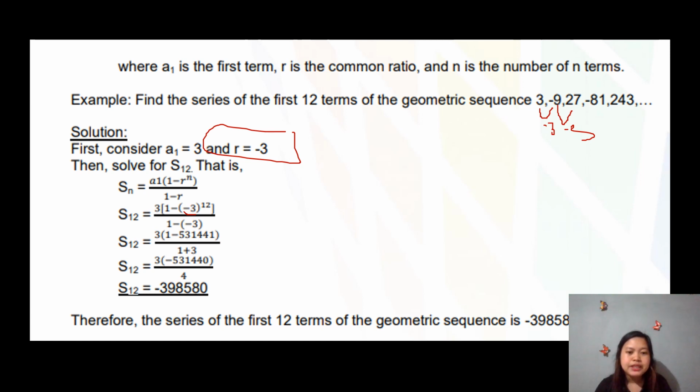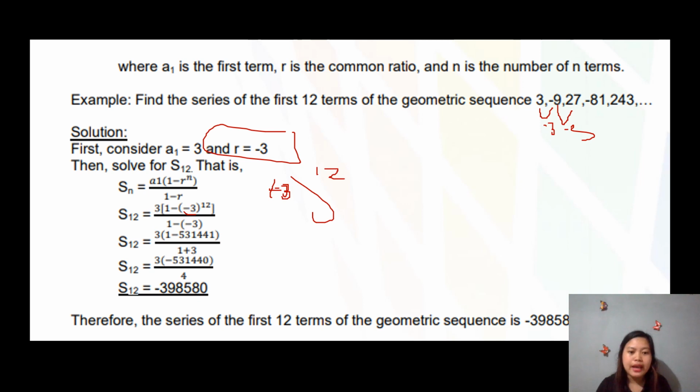Of course, si negative 3, no, since to the power of 12 man na siya, that means negative 3 na ha, i-multiply nimo si negative 3 sa ija kaugalingon kadusis. So that's negative 3 times negative 3 times negative 3 times negative 3 kadusis siya. And the answer is we have there 531,441.